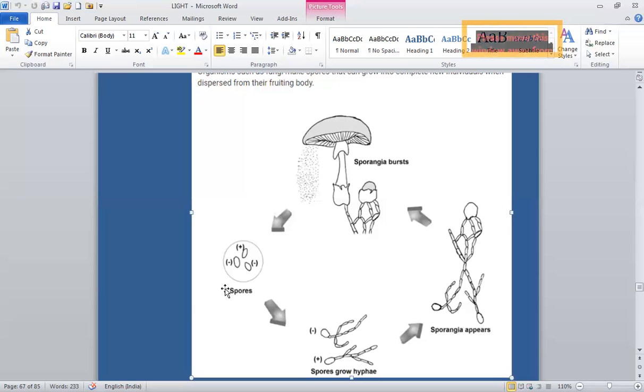The spores are thick-walled to tolerate adverse conditions, and they are dispersed by air. Each spore, when it happens to come in contact with a proper moist substratum, will germinate into a new mycelium. So, it is also an important mode of asexual reproduction.